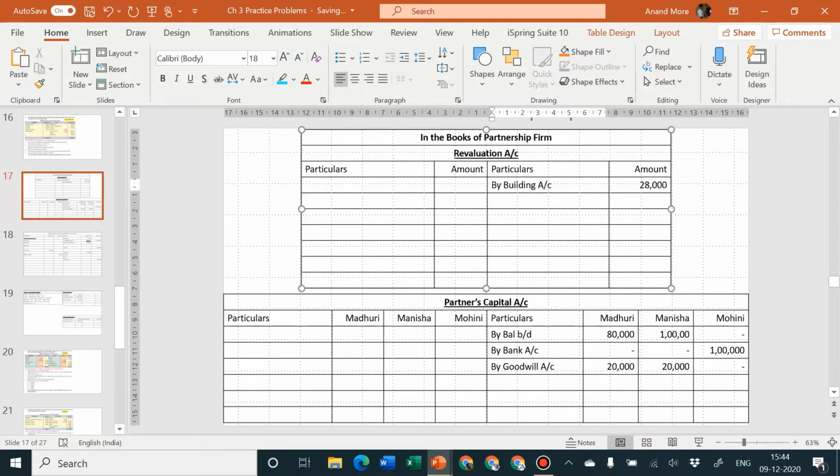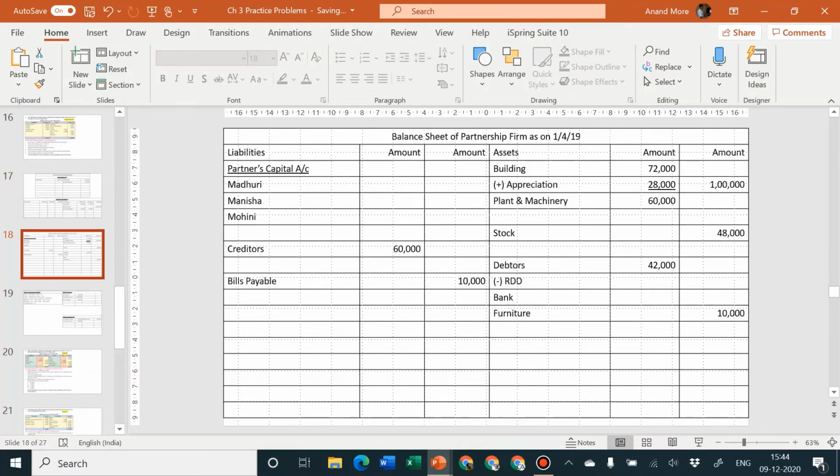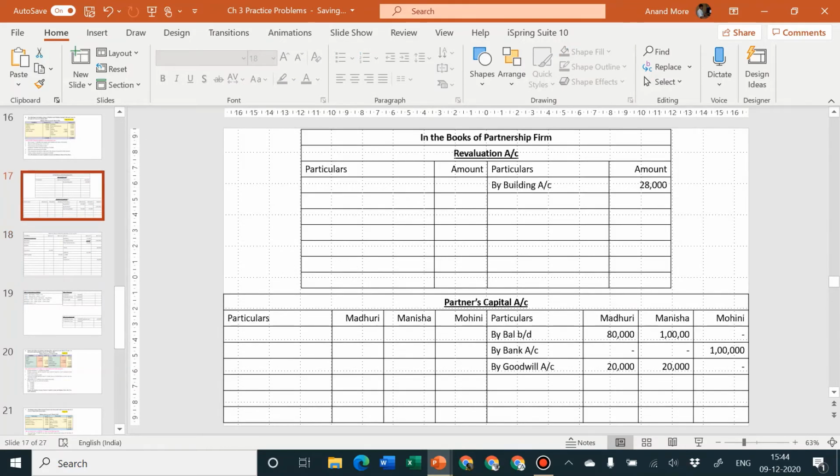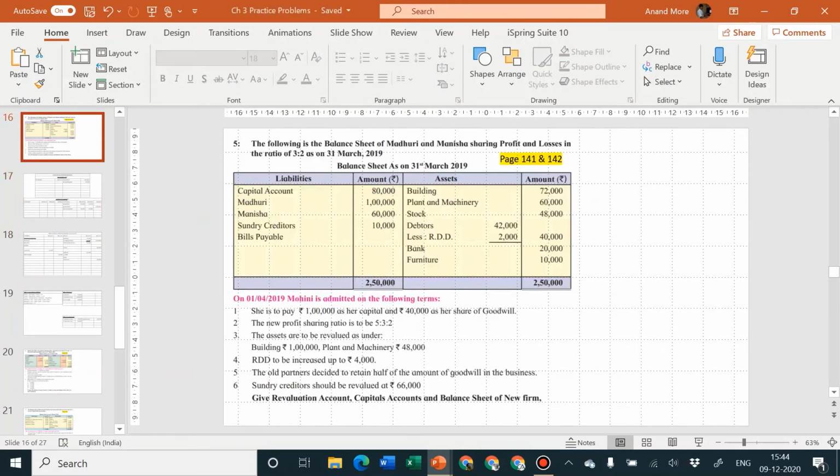So add to building 28,000 and revaluation account credit side 28,000. Both the effects are shown by us. In the previous problem, only partners capital account was asked, so we could not show the second effect in balance sheet. We just showed one effect in revaluation account. In this problem, balance sheet is also asked as well as revaluation account is also asked, so we can show both the effects.